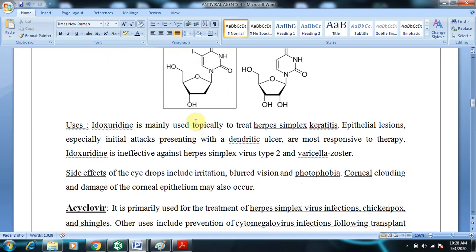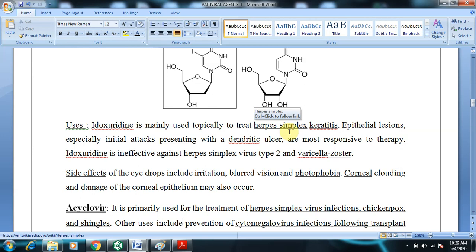Coming to its uses, idoxuridine is mainly used topically to treat herpes simplex keratitis, epithelial lesions. Herpes simplex is a virus. It is used to treat herpes simplex keratitis, but it is ineffective against herpes simplex virus type 2 and varicella zoster.